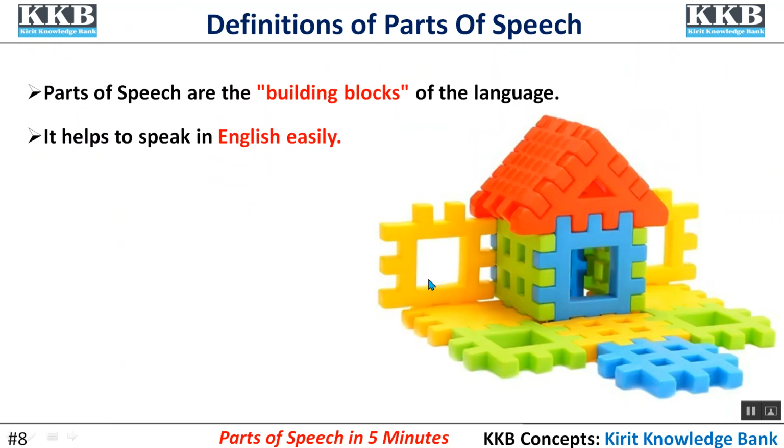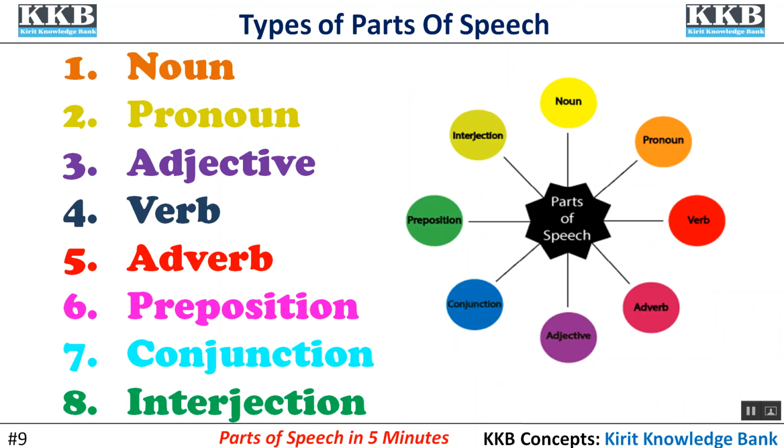Definition of parts of speech. Parts of speech are the building blocks of the language. You can see in this picture, houses are also made up of blocks. It helps to speak in English easily. Types of parts of speech: we have noun, pronoun, adjective, verb, adverb, preposition, conjunction, and interjection.